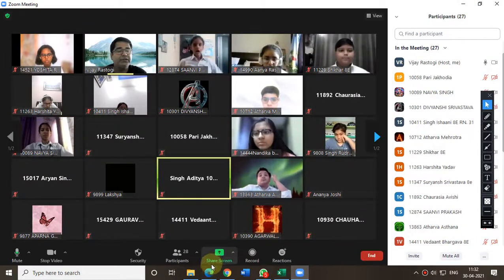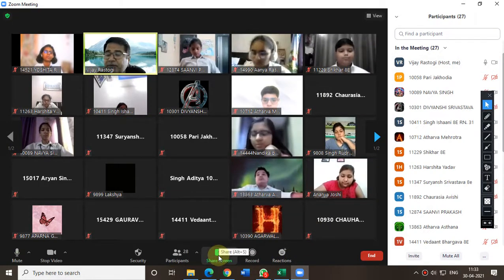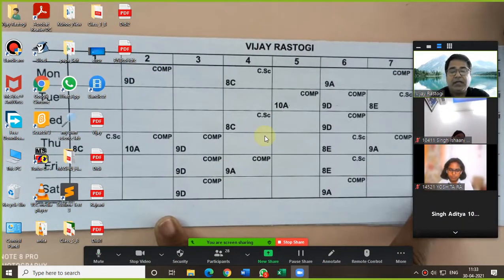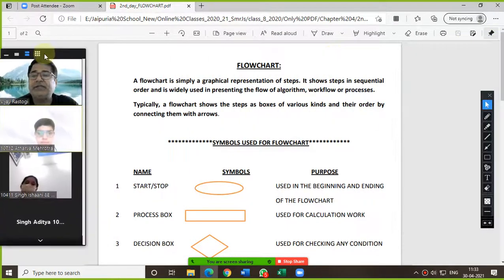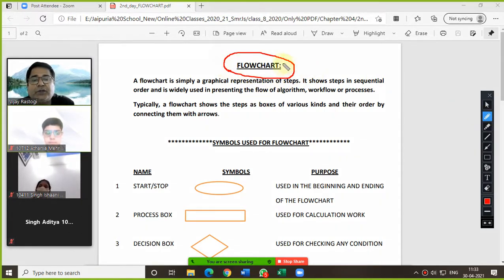Okay, so let me start today's class. Before that, let me share my screen. I hope my screen is visible, everybody. Yes, sir. So today we are going to start the new topic, that is your flow chart. Please try to understand here. What is flow chart? This is the new topic, and you need to start from the new page of the notebook. Okay. Now, what is flow chart?